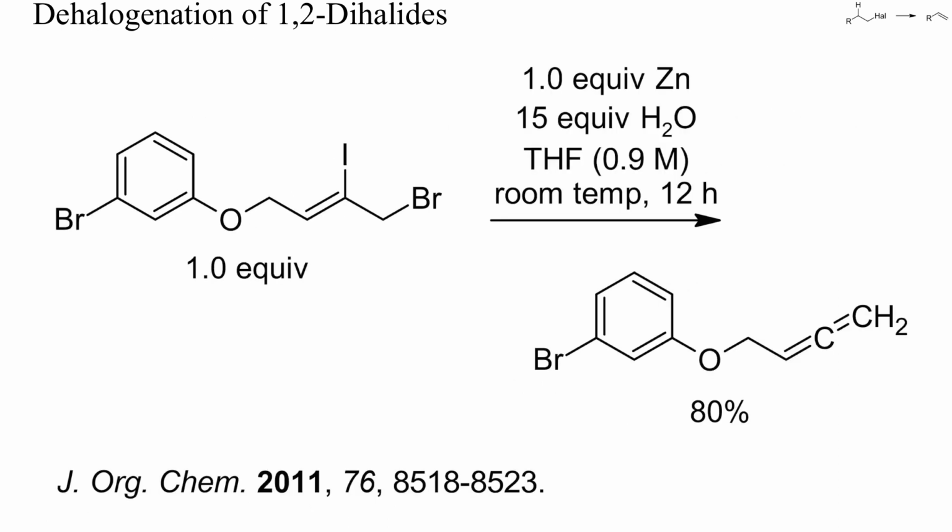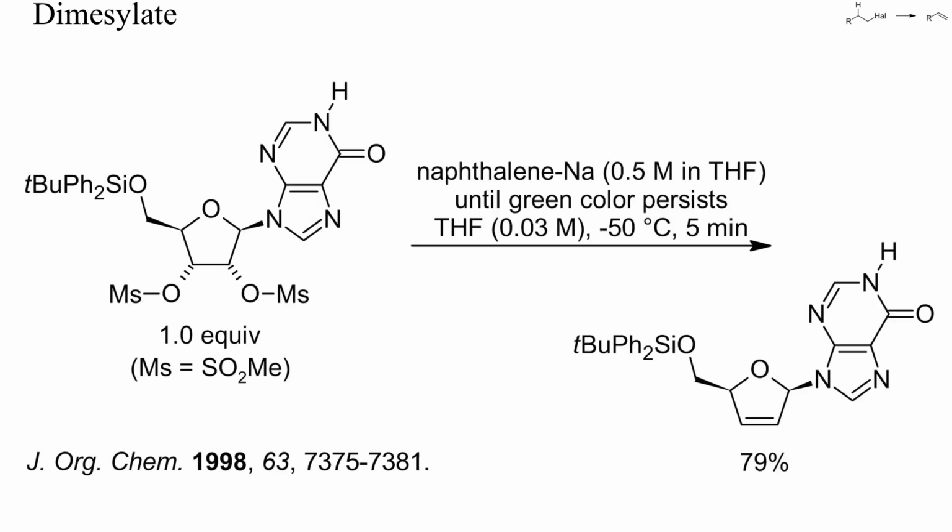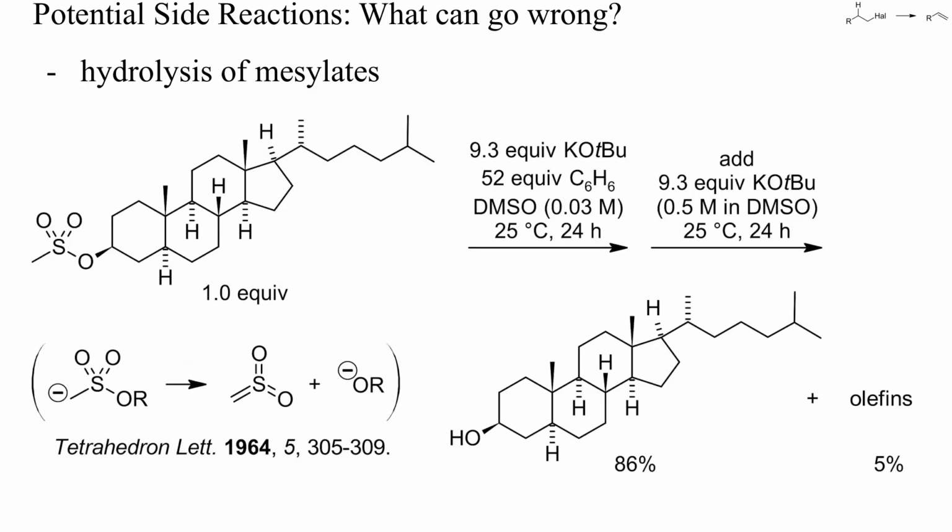Here an allene was prepared by reduction of a 2-iodo-allyl bromide with metallic zinc. The aryl bromide remained unchanged. Like dihalides, also 1,2-disulfonates can be reduced to alkenes. In this example, a dimesylate was treated at low temperature with sodium naphthalenide, and the expected olefin was obtained in high yield. Let's check some potential side reactions.